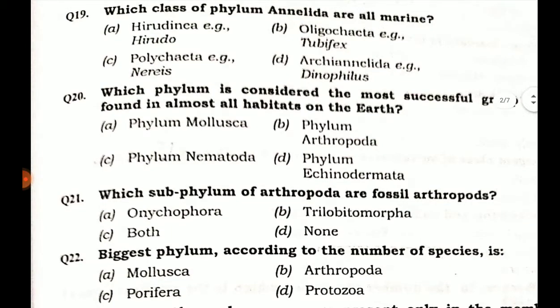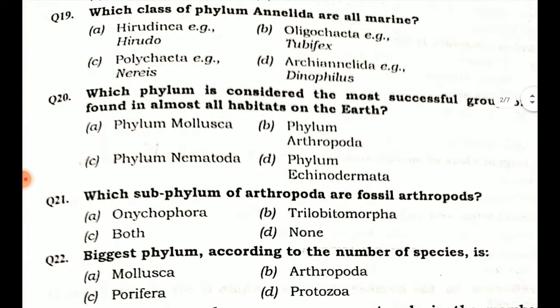Which class of phylum Annelida is all marine? Option A Hirudinea, option B Oligochaeta, option C Polychaeta, option D Archiannelida. True option is option C, Polychaeta. Which phylum is considered the most successful group, found in almost all habitats on the earth? Option A Mollusca, option B Arthropoda, option C Nematoda, option D Echinodermata. So the most successful is option B, Arthropoda.